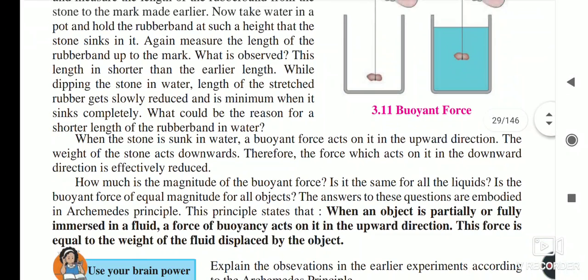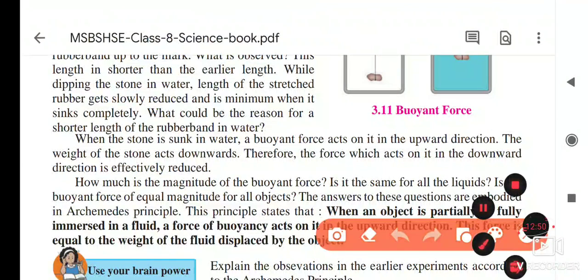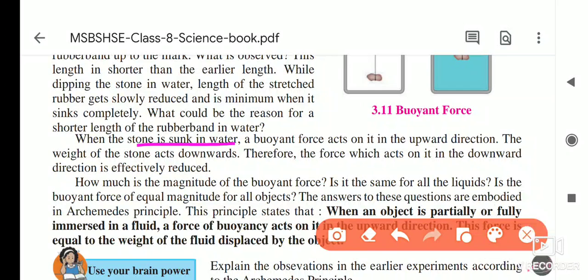The reason is that when the stone is sunk in water, the buoyant force acts on it in the upward direction. So because of the buoyant force, the stone is getting pushed upward. The weight of the stone acts in the downward direction.